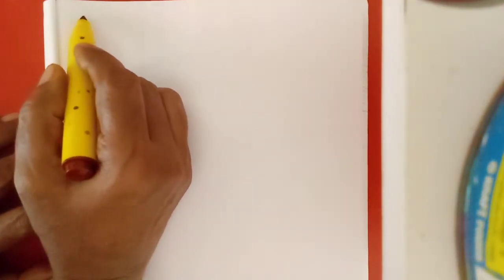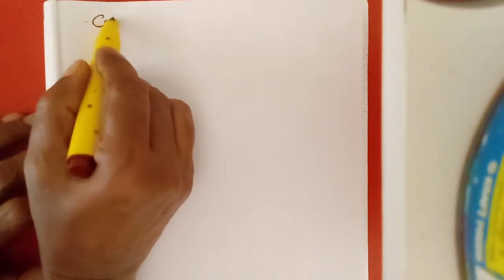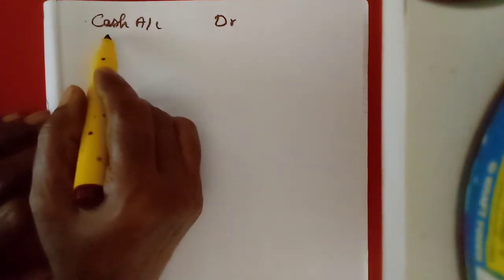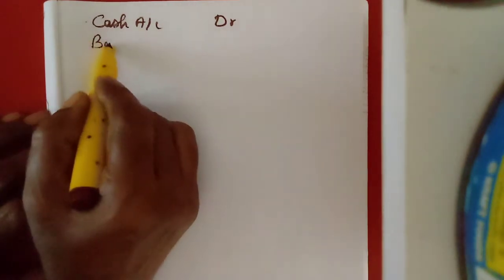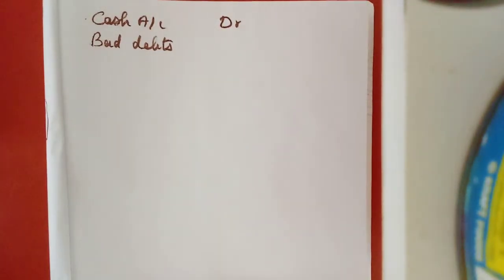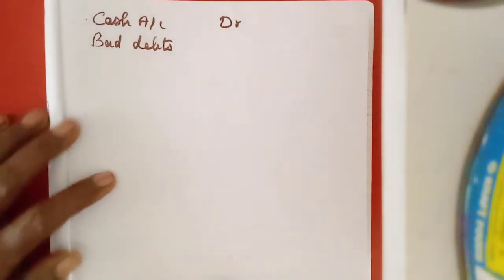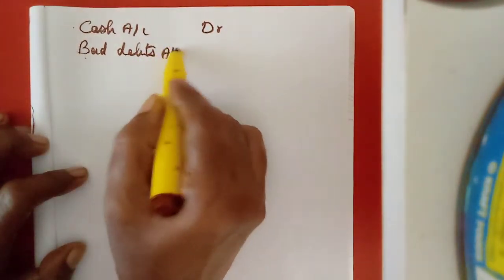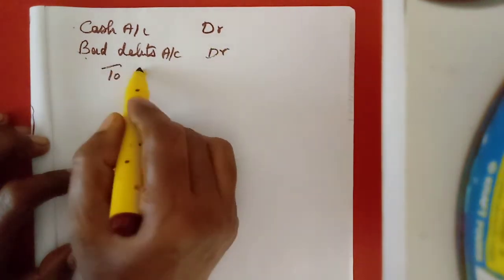Now we will write the journal entry. All these we have to do in rough and then write here. Journal entry. What should we debit first? Cash account debtor. For each and everything you have to draw lines, 5 columns. Cash account debtor, then again another one. It is a compound entry. Have we studied that one? No. Now I will teach you. After this example, I will teach you the different varieties of entries. Bad debts account debtor to Dinesh account.